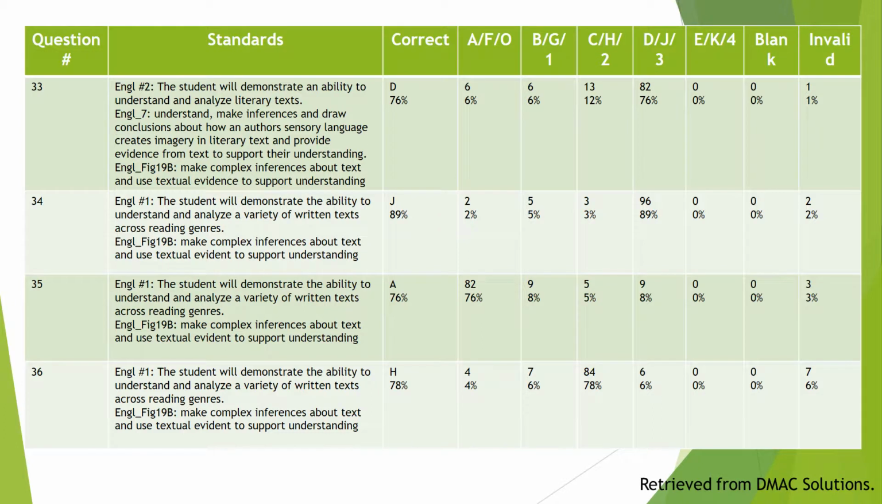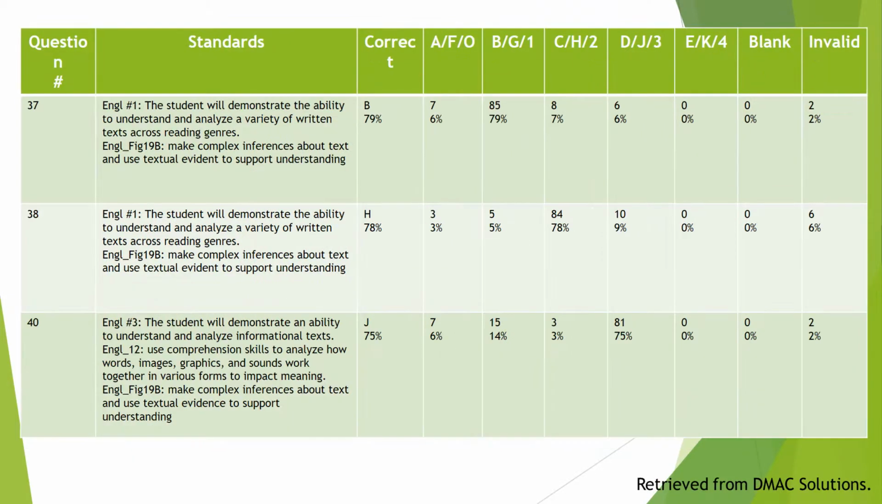This next slide also offers us more questions with more percentages on here. You can see question 33, the percent correct, 76%, 89%, 76, 78. As we move on to the next slides, we'll begin to see a decrease in mastery below 70%. This next slide also shows us which questions had standards associated with 19B, and of course the percentages associated with those.